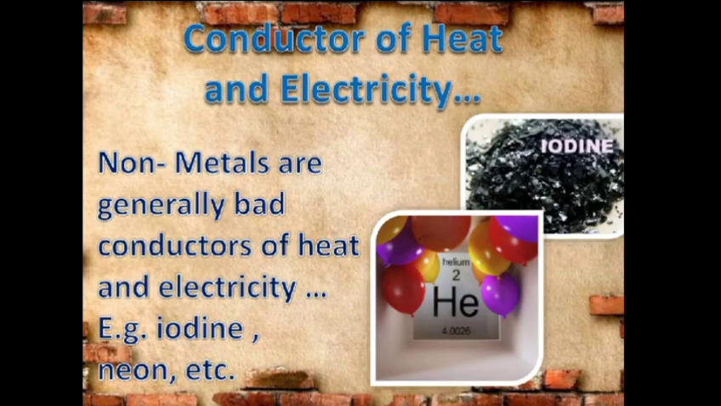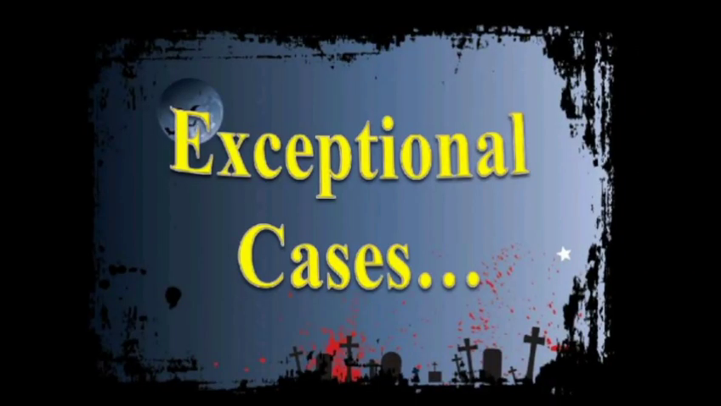Next is the conduction of heat and electricity. Where the metals are very good conductors of heat and electricity, the non-metals are generally very bad conductors of heat and electricity, or we can say that the non-metals are generally good insulators of heat and electricity. The examples being iodine, neon, etc. Now, when we have discussed the physical properties of metals and non-metals, we also have some exceptional cases. Let's discuss the exceptional cases separately.